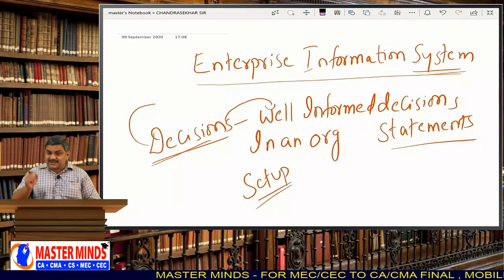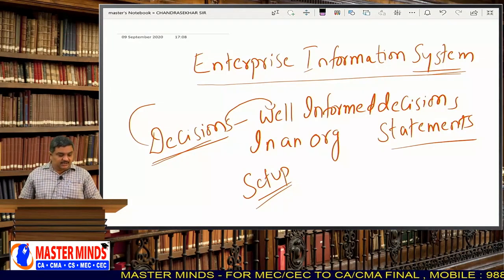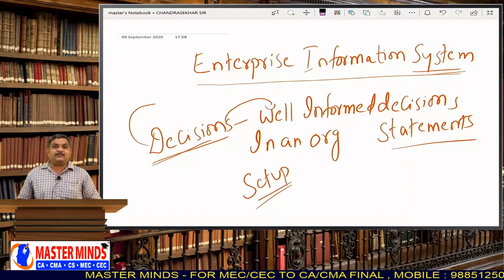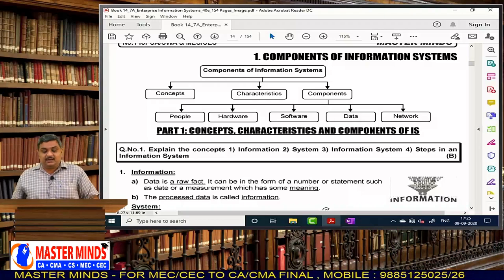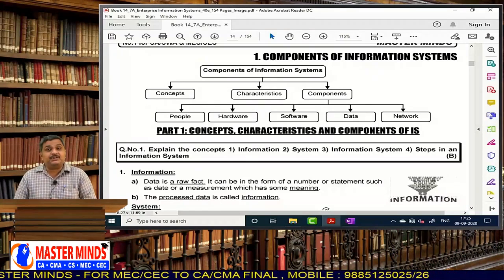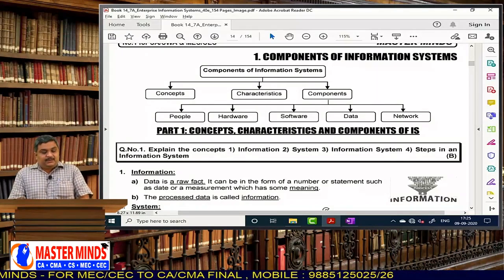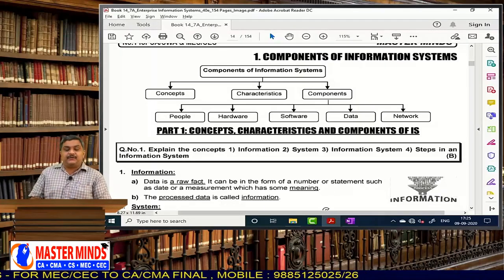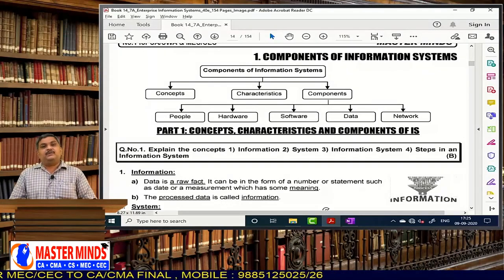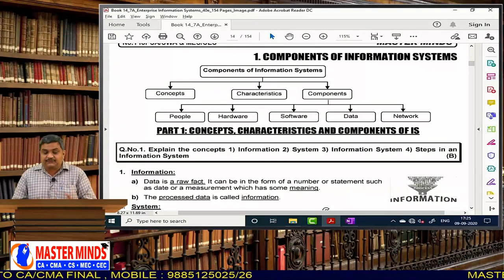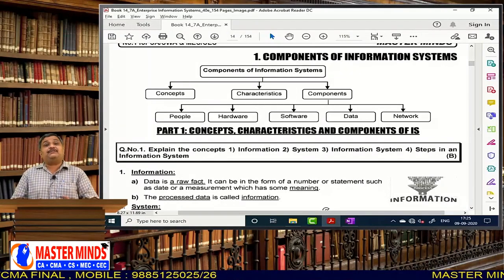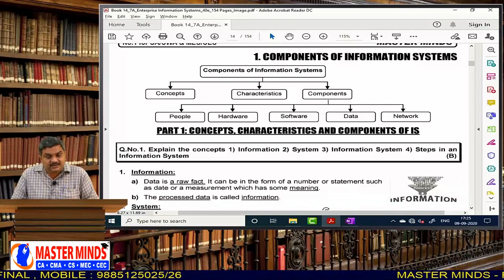Okay. So, that is a basic and very brief introduction to the subject of Enterprise Information System. And now, let us start with the first lesson, components of information system. In this lesson, we will mainly concentrate on what is an information system, what are the characteristics of an information system, and what are the different components of an information system.